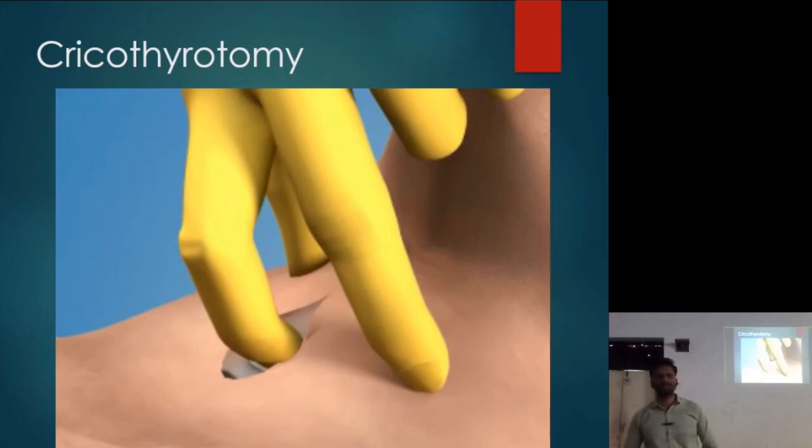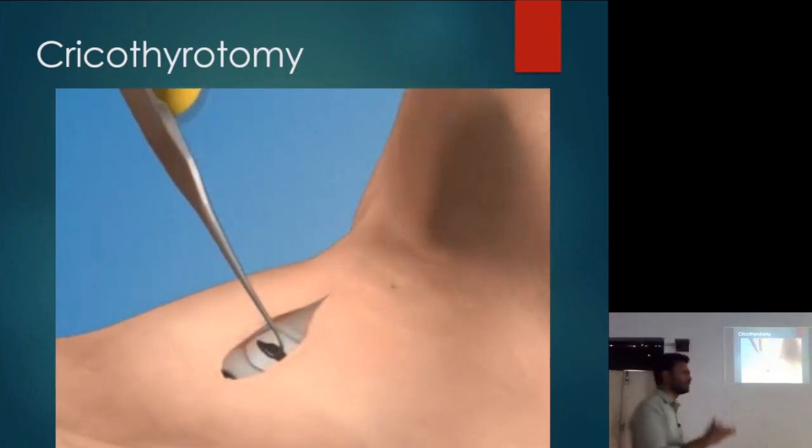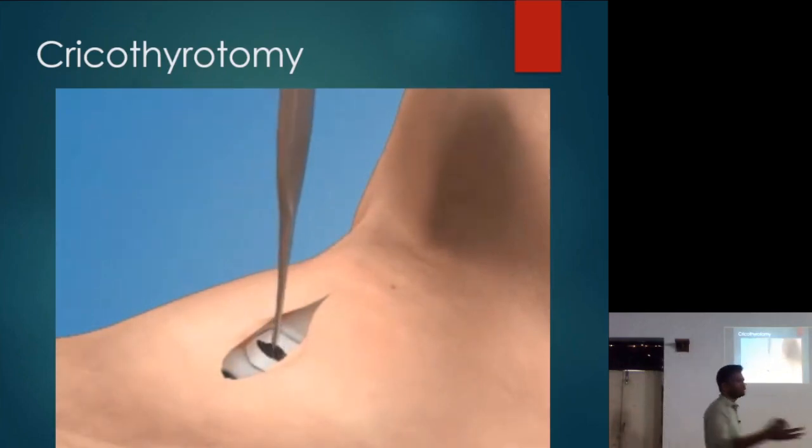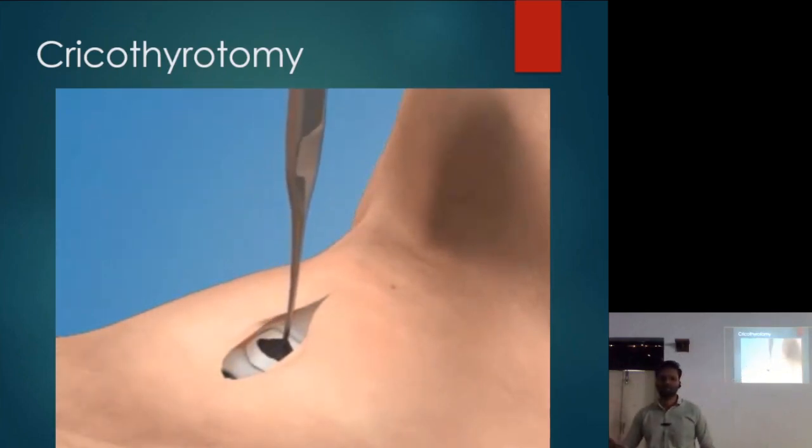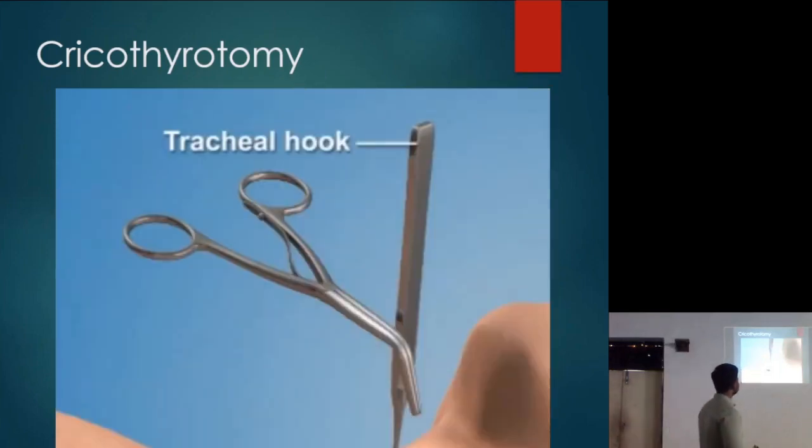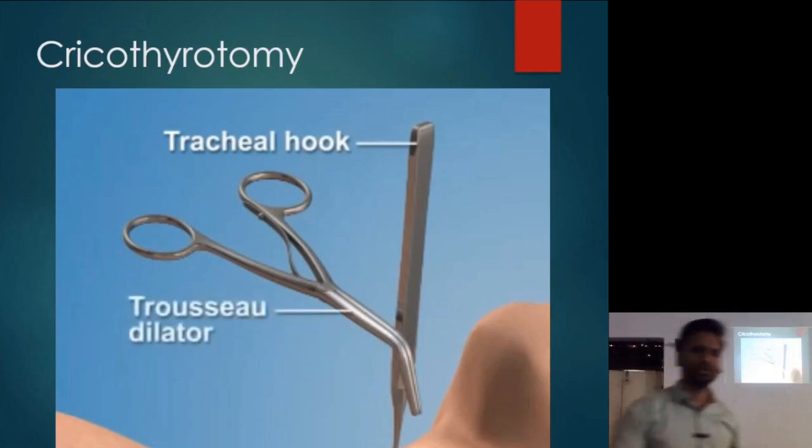If there is time, you can give local anesthesia at the site. If there isn't even that much time, you can directly give the incision. At that time the patient won't complain of pain. He is more concerned about his life. So we're going to use the dilator, insert it and open it. We will widen the opening and then we'll insert the tube. Okay.